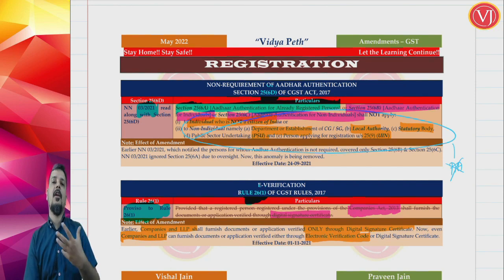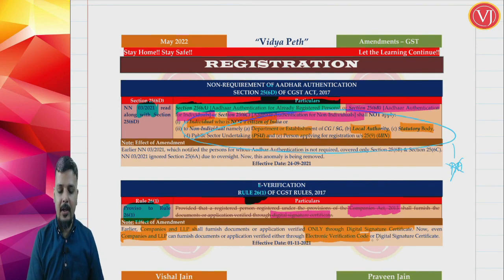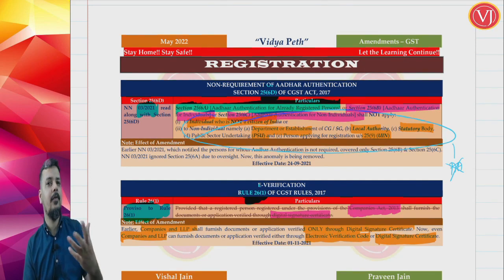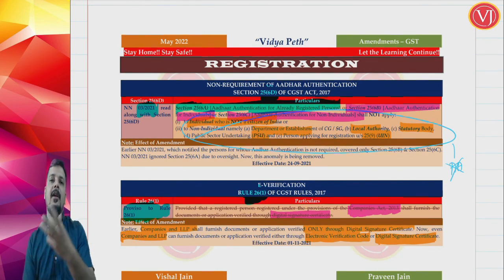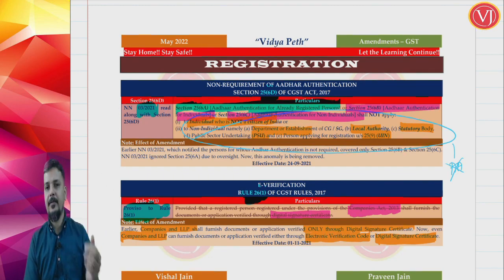So if at all I am talking about a proprietorship concern or a partnership firm, earlier they had an option either to authenticate the document by electronic verification code, or if you have DSC, DSC is also fine. People will generally go for EVC. It's a very simple method where you will get a one-time password in your mail ID and your mobile number, and you give that, it is filed. DSC was not required for other than companies and LLPs. But for companies and LLP, earlier DSC was mandatory.